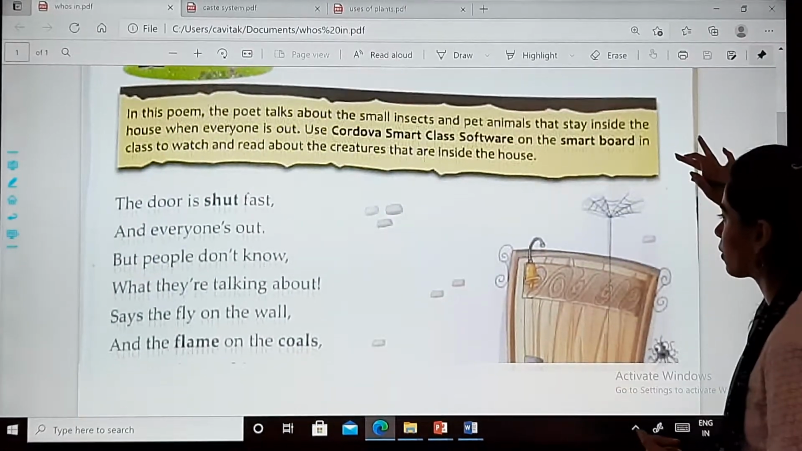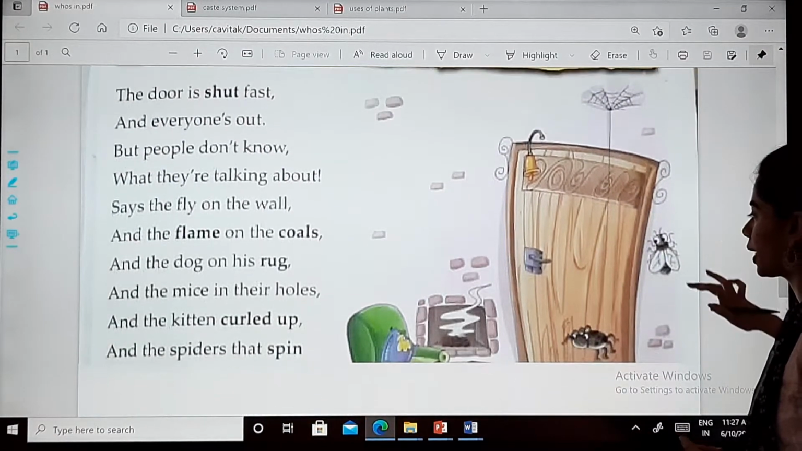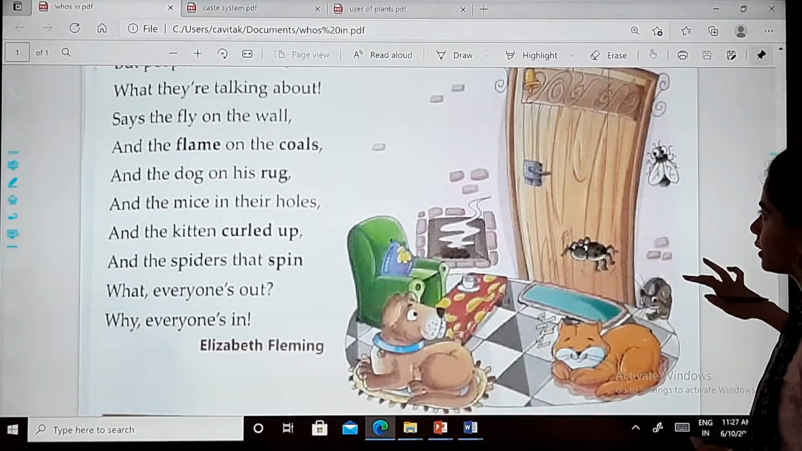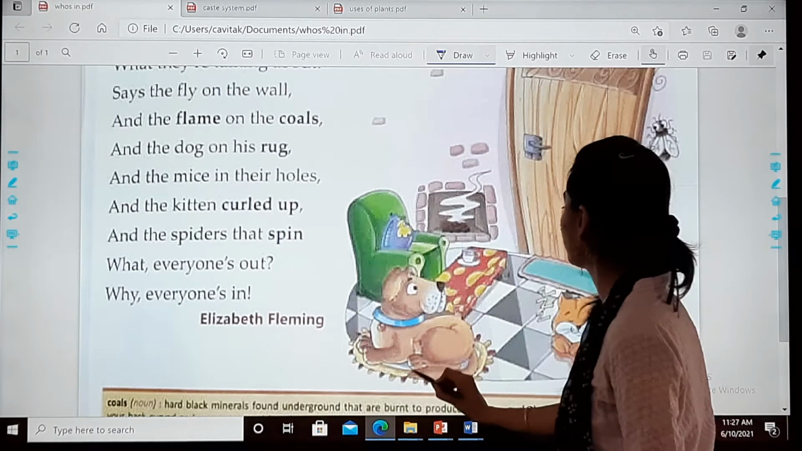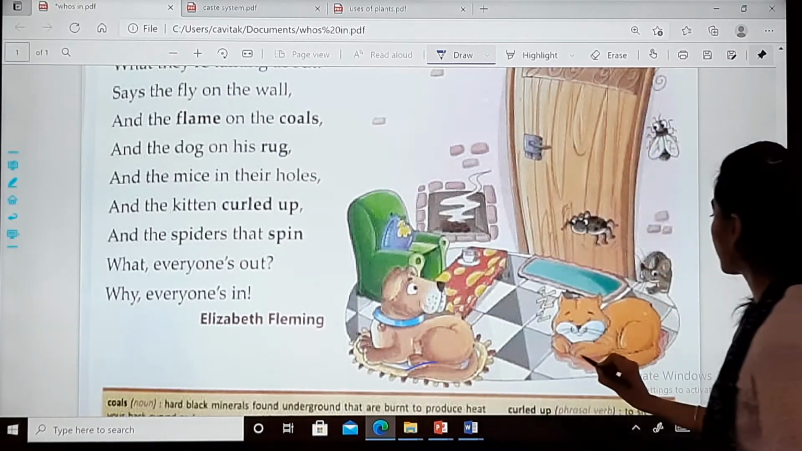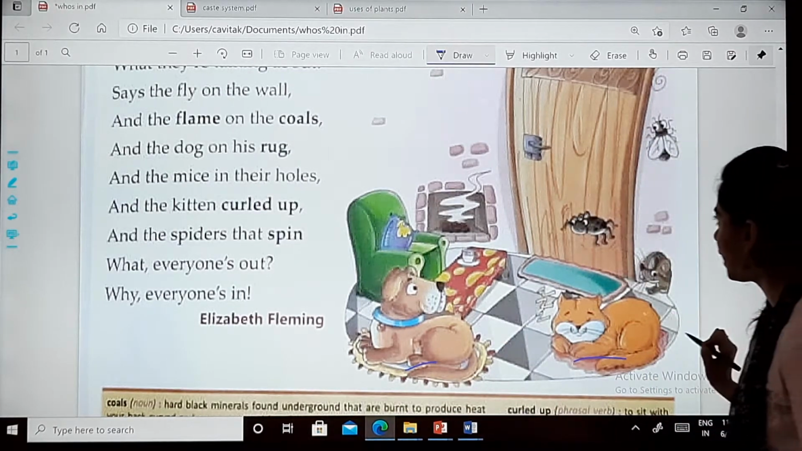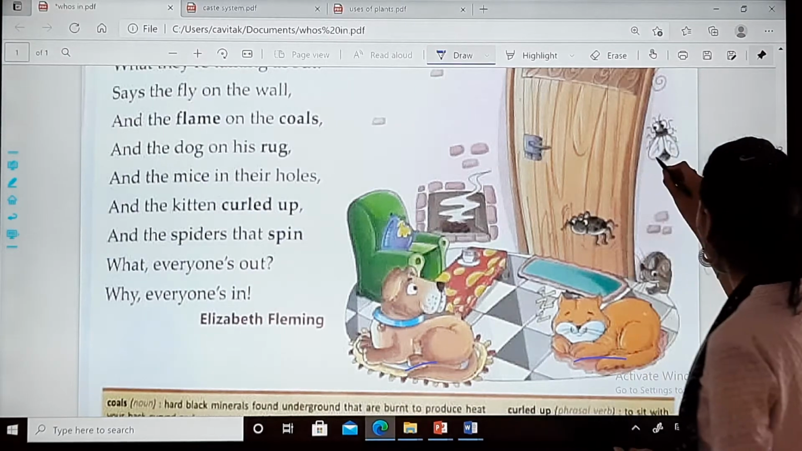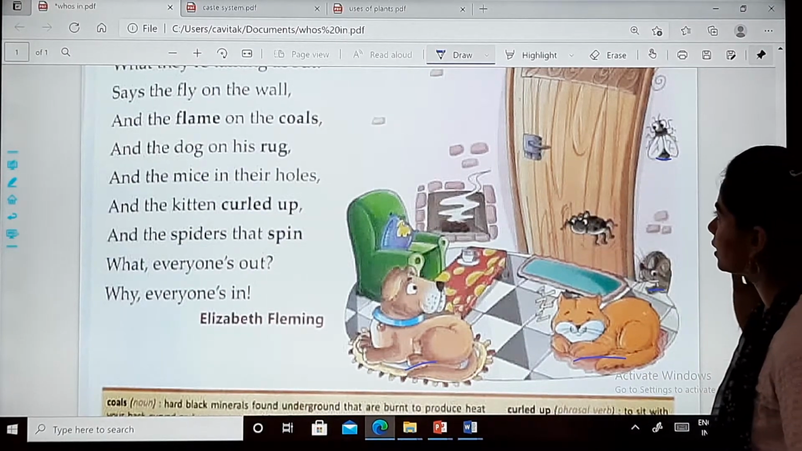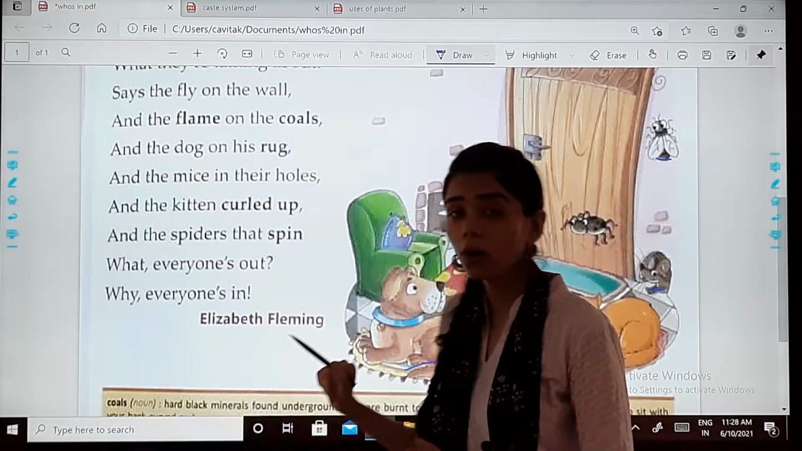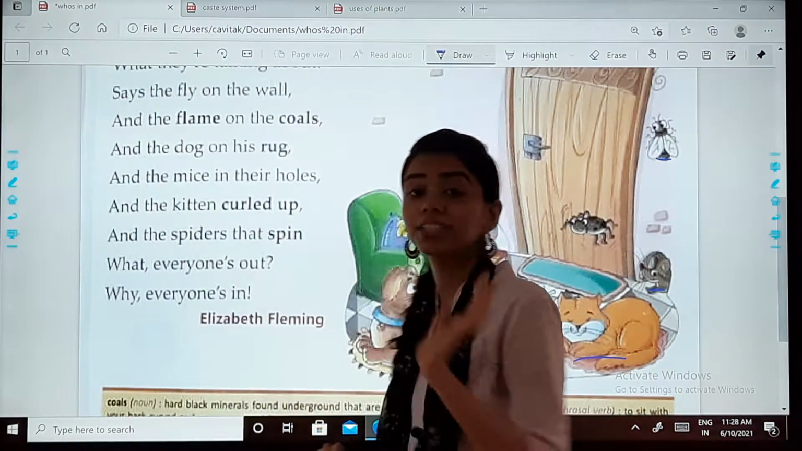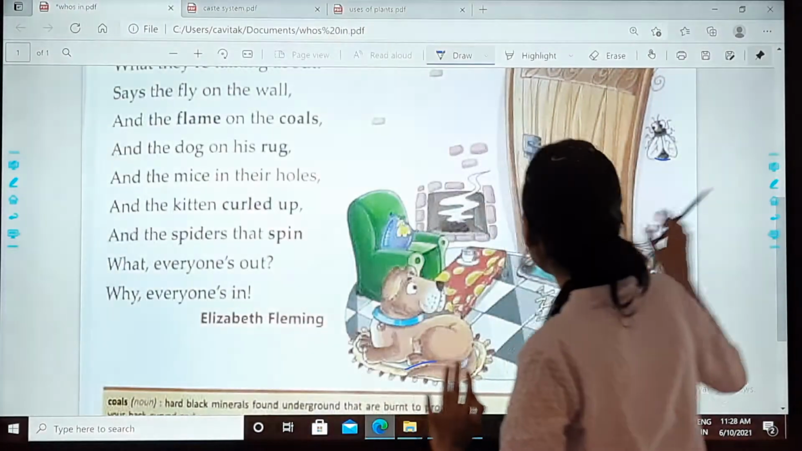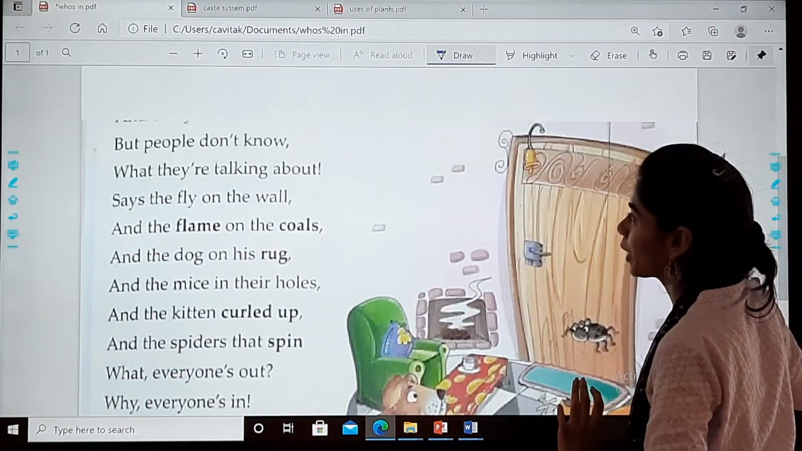So, these were all the creatures in the poem. You can see there is a dog right here, there is a cat, then there is a fly, there are mice, then there is coal. All these are the main characters of the poem. And once again we are going to recite the poem.